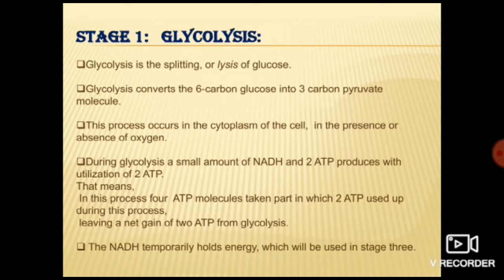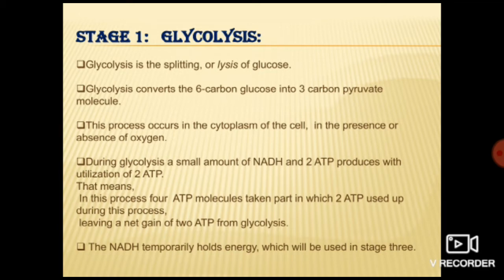Clear till here? What happens in glycolysis? Breakdown of glucose is occurring. How many molecules of glucose? 1 molecule of glucose. Glucose breaks down into what? It is breaking down into 2 molecules of pyruvate, and how many carbon atoms does pyruvate have? 3 carbon atoms in a single pyruvate molecule.